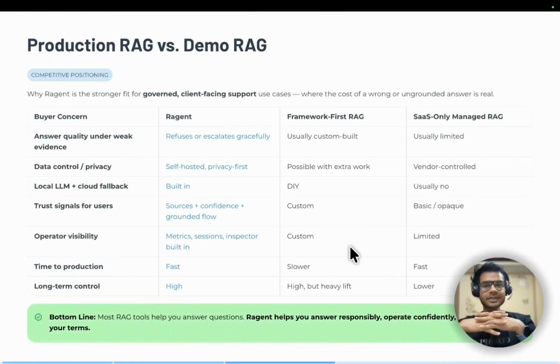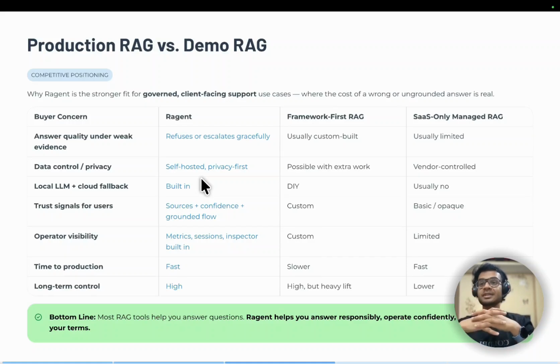Coming back to the slides, here's the competitive positioning of RAGent. When enterprises compare solutions, they usually see three categories. First is frameworks like LangChain or LlamaIndex, which give you flexibility, but your team still has to build routing, observability, evaluation, and admin tooling around it. Second are workflow tools like Dify, which are fast to prototype, but thinner on trust controls and deep diagnostics. Third is managed RAG systems like Pinecone Assistants, which are fast to start but come with SaaS trade-offs around data path, cost, and control.